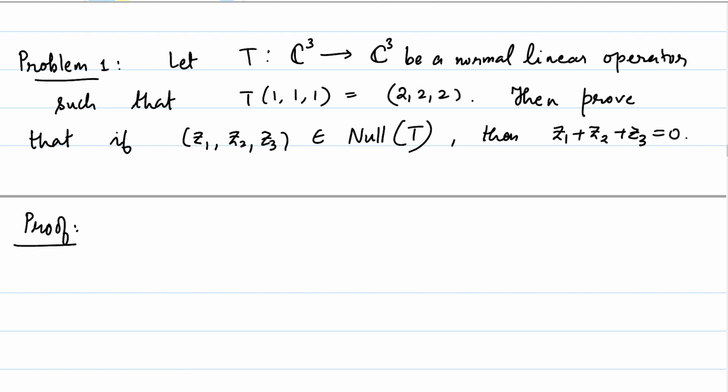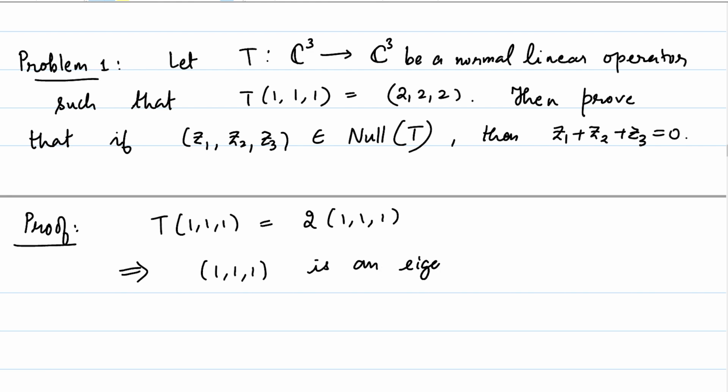Okay, so what do we know about T of 1 comma 1 comma 1? That is just 2 comma 2 comma 2, which is 2 times 1 comma 1 comma 1, which implies that 1 1 1 is an eigenvector corresponding to the eigenvalue 2.